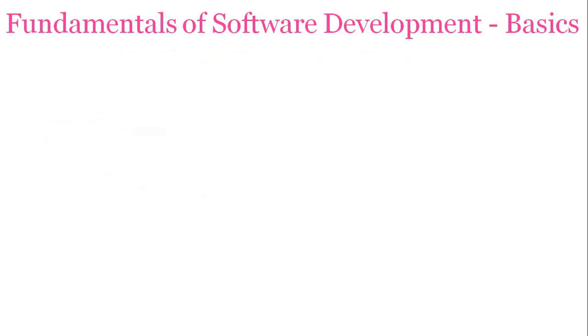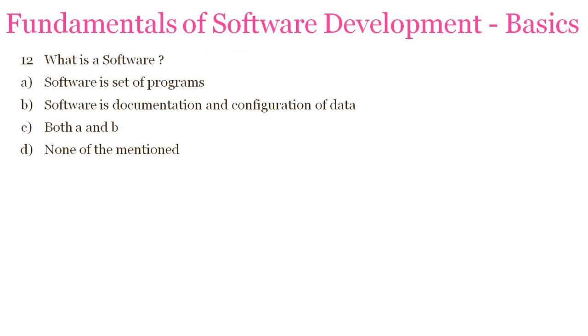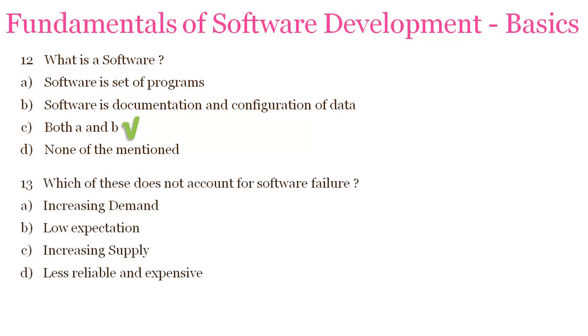The next question is, what is a software? A set of programs, documentation and configuration of data, both A and B, none of the above. And yes, you guessed it right, it is both A and B. Your next question is, which of these does not account for software failure? Increasing demand, low expectation, increasing supply, less reliable and expensive. So the answer will be increasing supply. This will not be accountable in software failure.